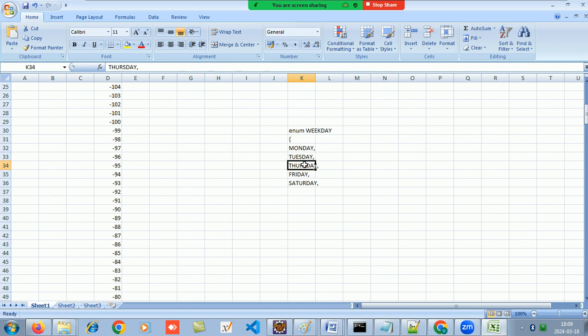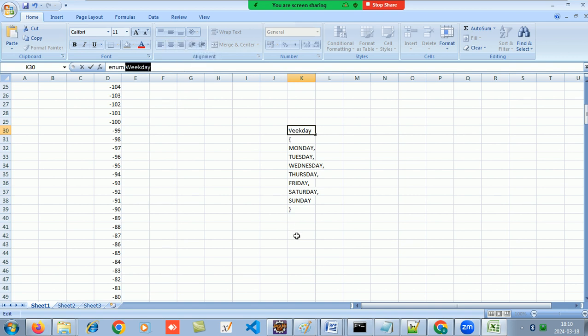Forgot Wednesday. So now when I make an object of this enum, naming enum, enum is just like a class. You can just visualize enum to be like a class with some restriction.